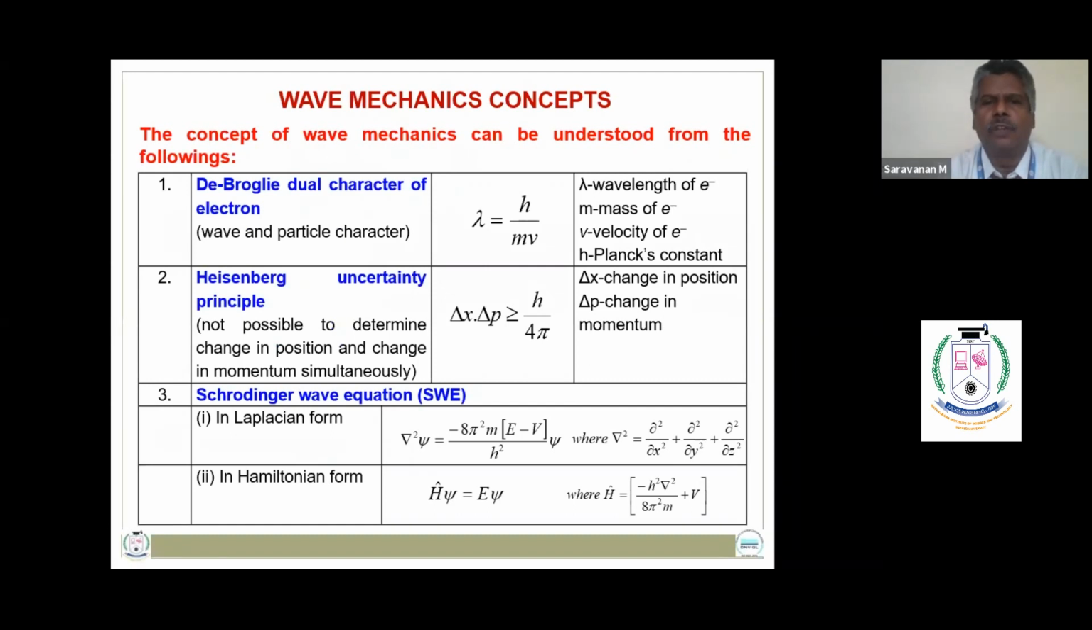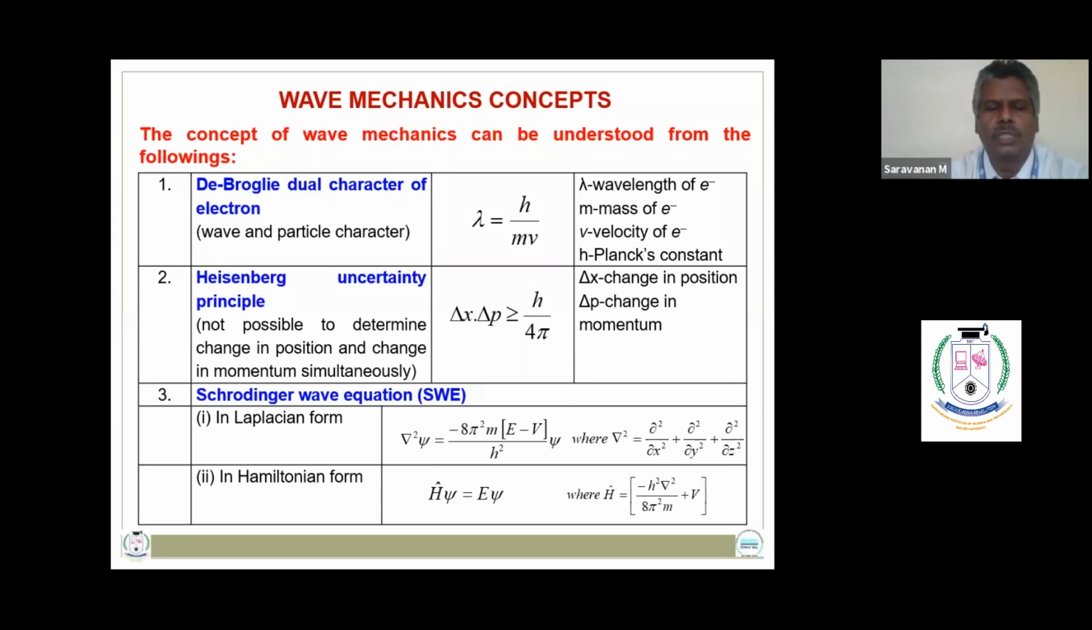So the concept of wave mechanics can be understood from the de Broglie dual character of electron, Heisenberg uncertainty principle, and Schrodinger wave equation. According to de Broglie, the microscopic particle possesses wave as well as particle character. According to Heisenberg uncertainty principle, it is not possible to determine the change in position and momentum simultaneously.